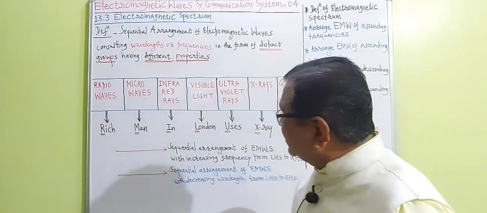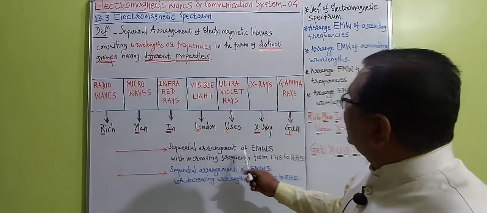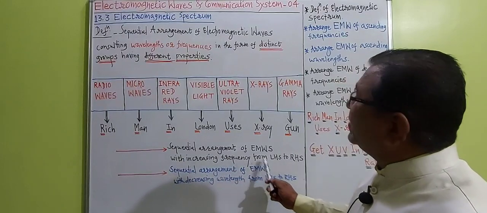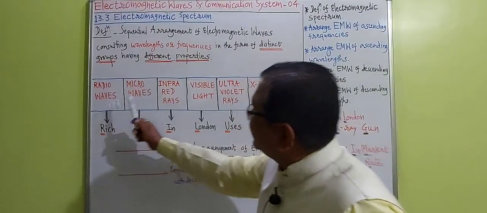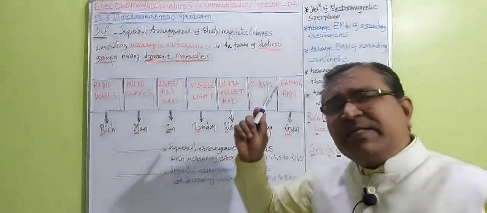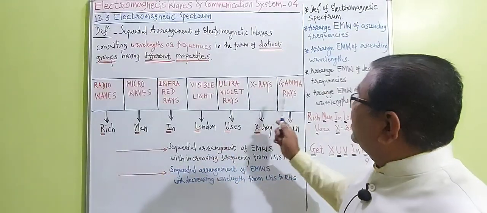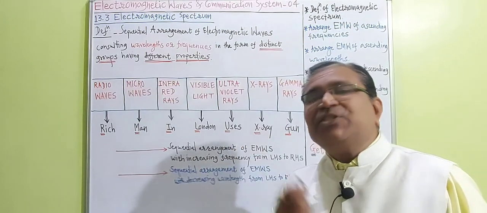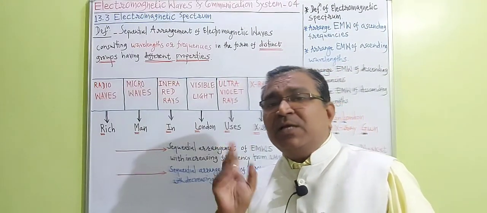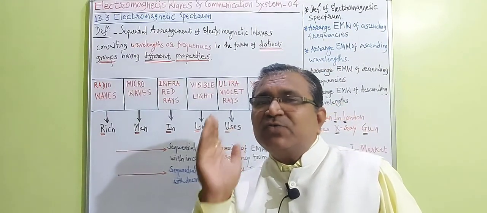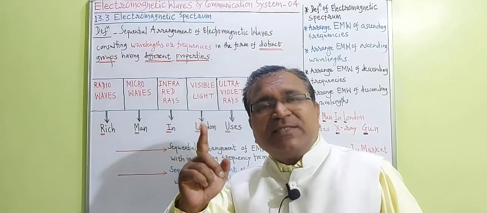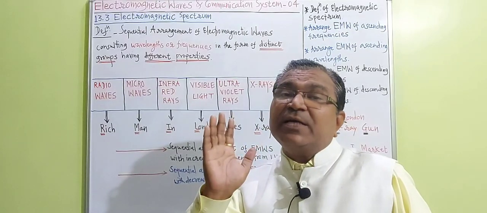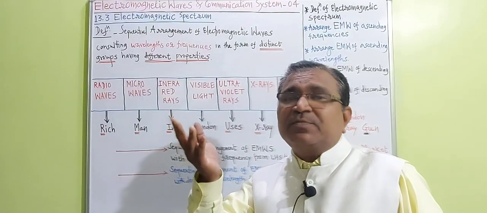This is a sequential arrangement of electromagnetic waves with increasing frequency from LHS to RHS. It clearly indicates that the frequency of gamma rays is maximum. So the energy of gamma rays is maximum, because we know E is equal to h nu. h is constant, and frequency nu is larger, so the energy of gamma rays is maximum.